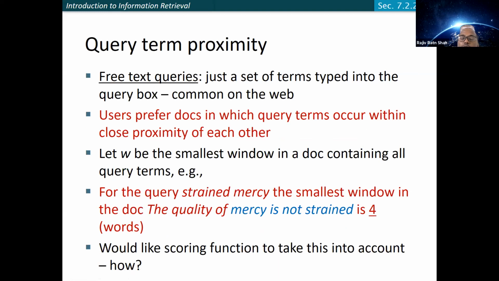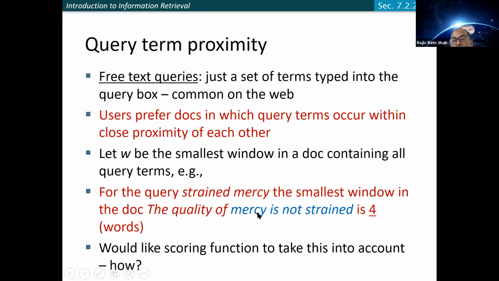and probably want to have results for that, right? So users basically prefer the documents in which the query terms occur within close proximity of each other. For example, if I type a query, "mercy is not strained," I want a document which has these terms in almost the same order, or probably the same phrase, or around each other,